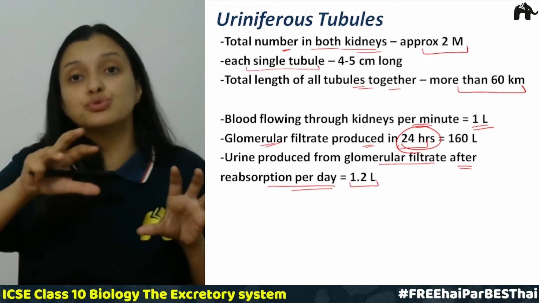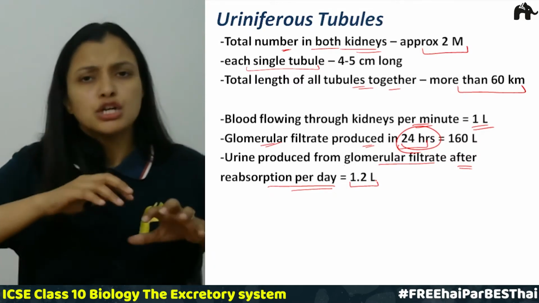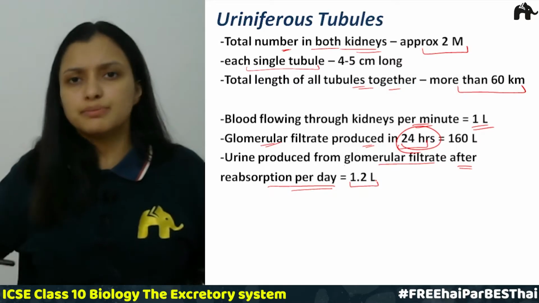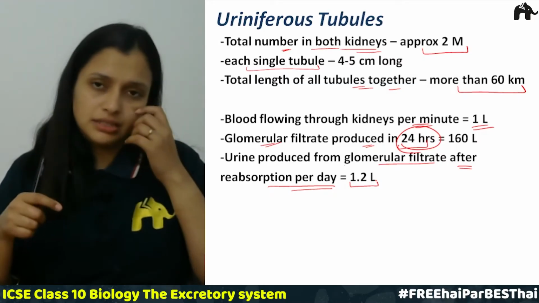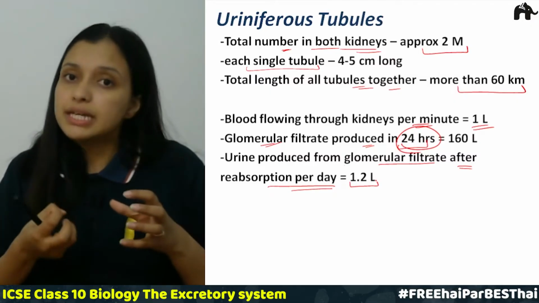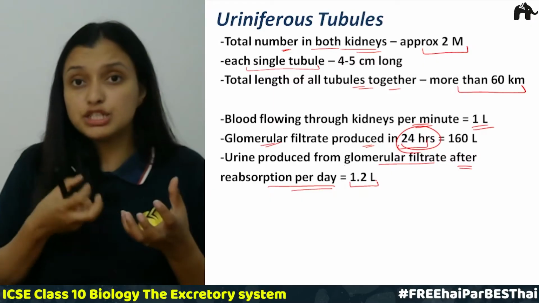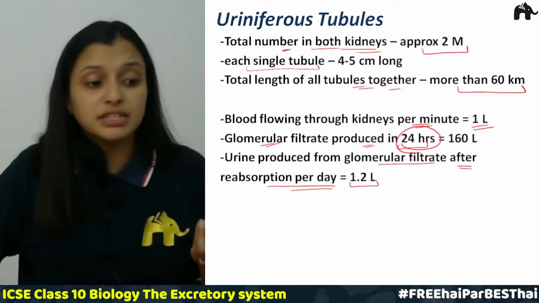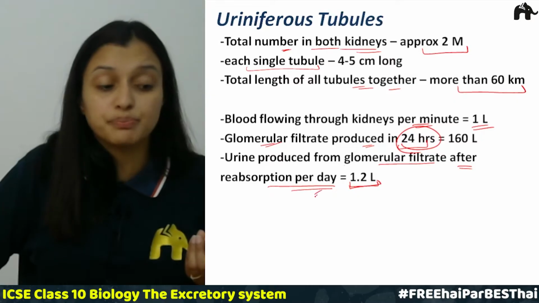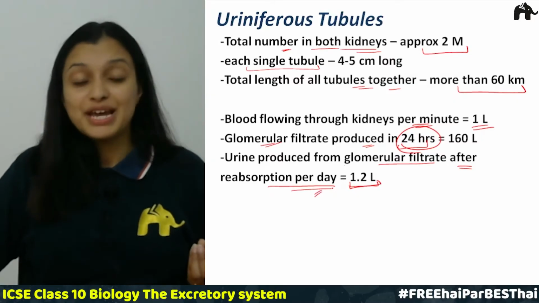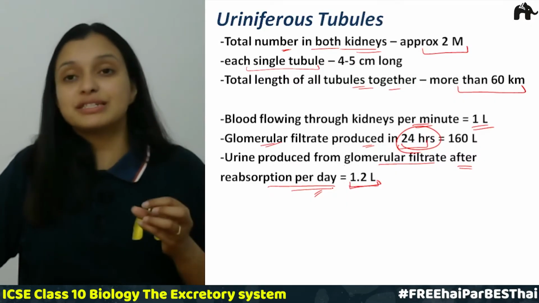Urine is what is produced from this glomerular filtrate after reabsorption. There are some substances which get reabsorbed, which we will study in the coming slides. Certain things get reabsorbed from these tubules every day. After that, the urine produced is 1.2 liters per day. I hope these facts about the uriniferous tubules are clear.